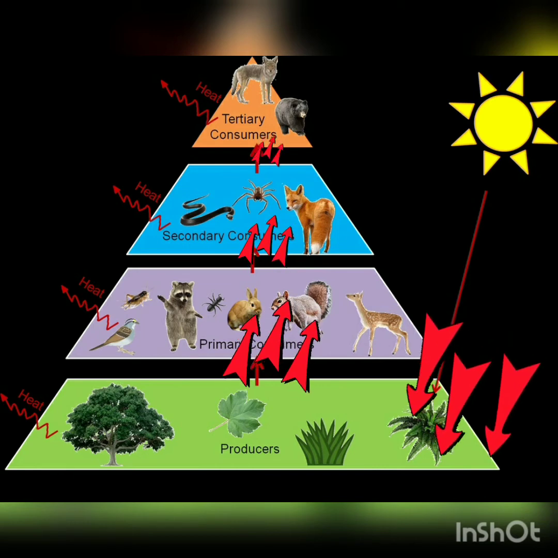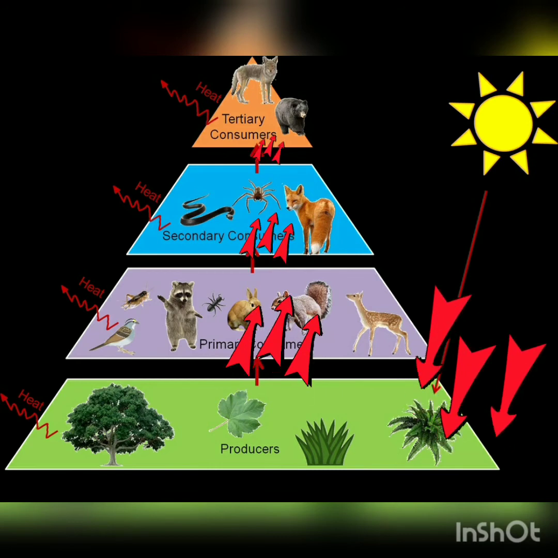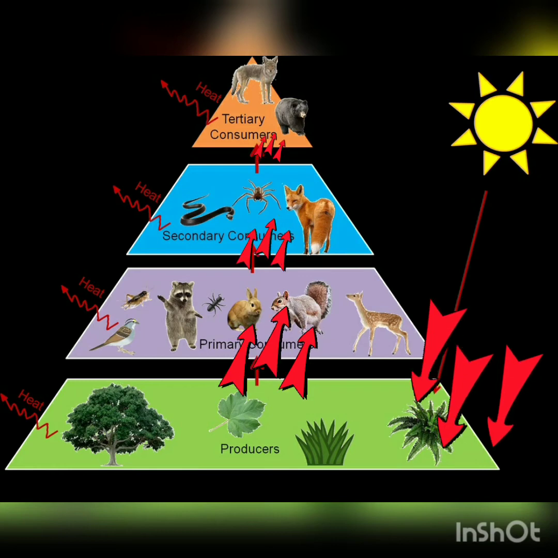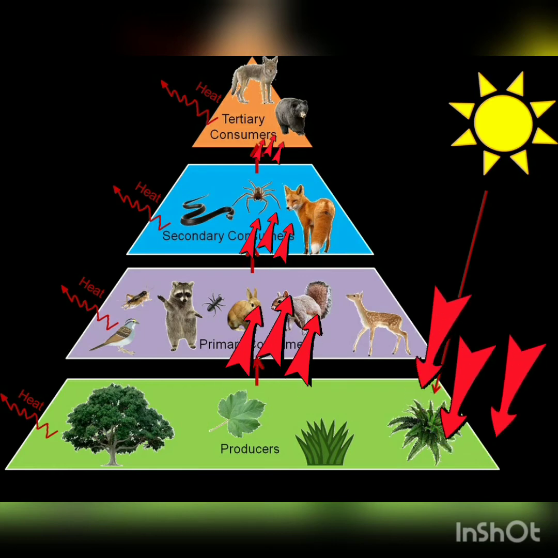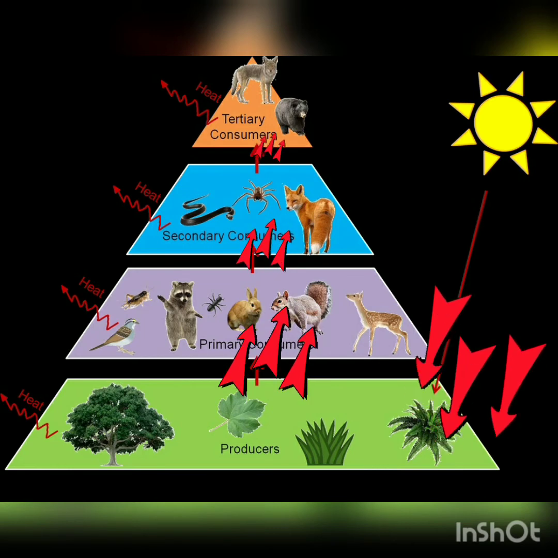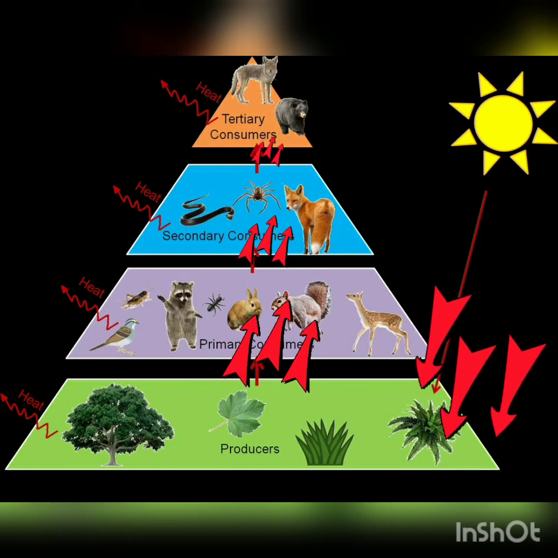So, as we move up the trophic level, or as we move up the pyramid, what happens? The level of energy decreases. So, producers get maximum energy from the sun. Only some amount of that energy is passed to the primary consumers, and from that also only some is passed to the secondary consumers. So tertiary consumers will get minimum energy.